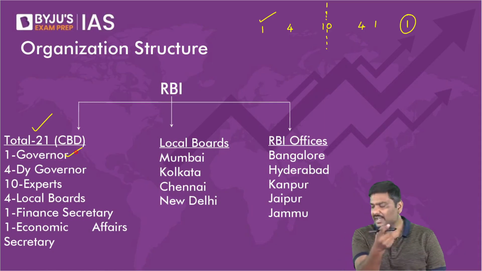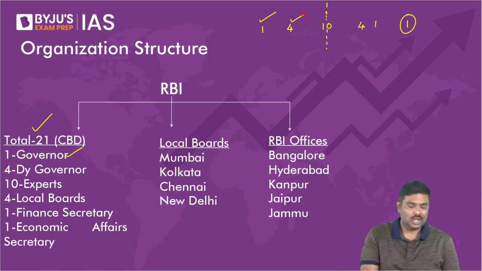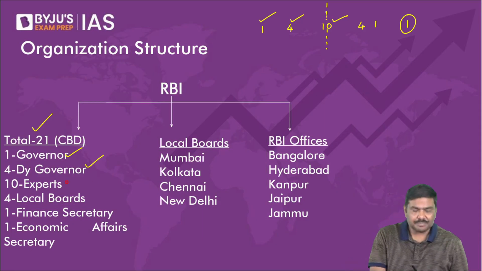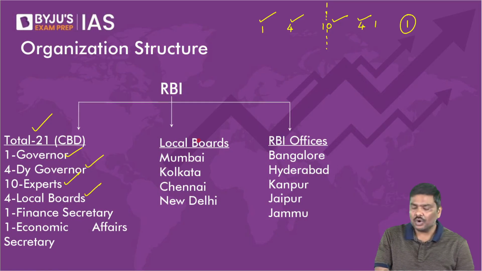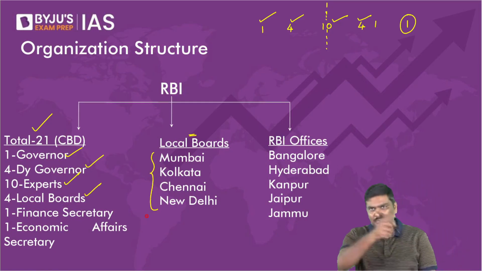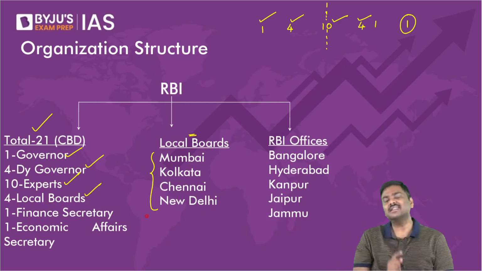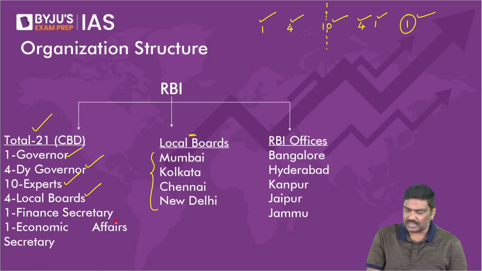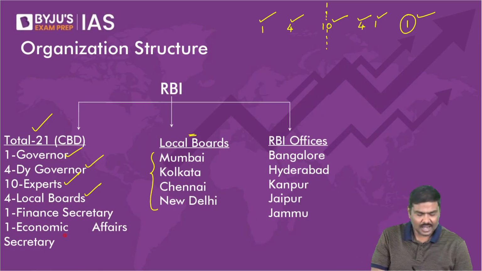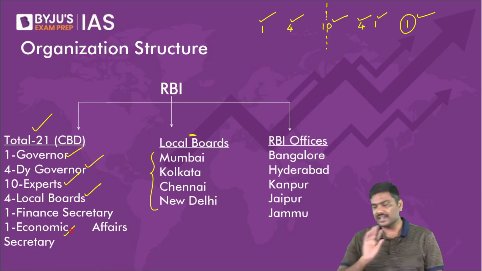First one is the RBI governor. Next four are deputy governors. 10 are experts. Four, one person each from the local boards. These are the four local boards. One person from each local board will be present in the Central Board of Directors. And a final two: one is the finance secretary and the last one is the economic affairs secretary.